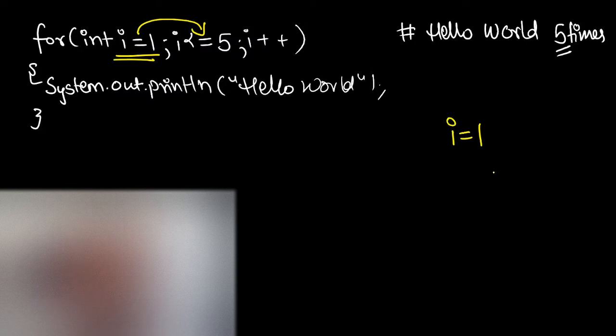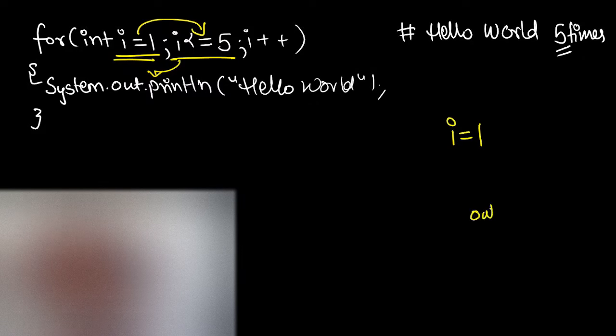Yes, we can see that i is 1 and 1 is less than equals 5. The condition is true. Since the condition is true, it means we are not at the endpoint. So if the condition is true, we will come into the loop and execute whatever statements are there. So we got that there is a print statement that says hello world.